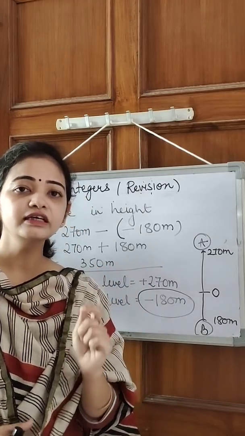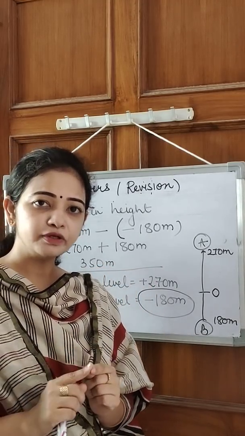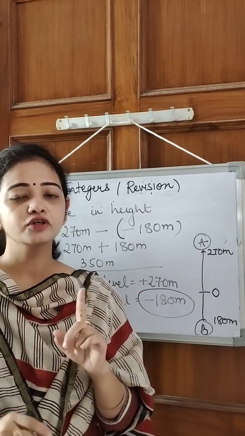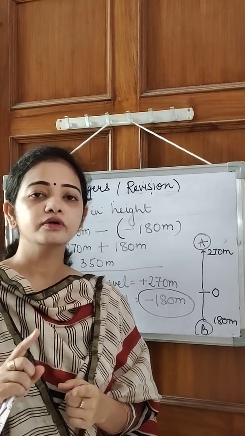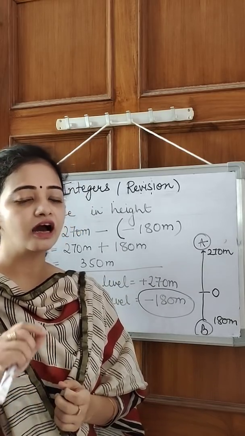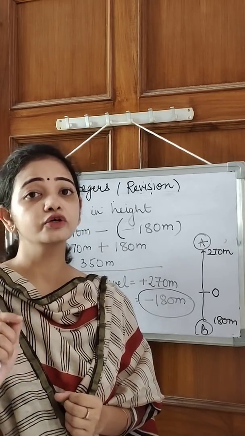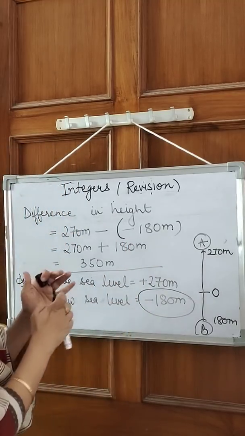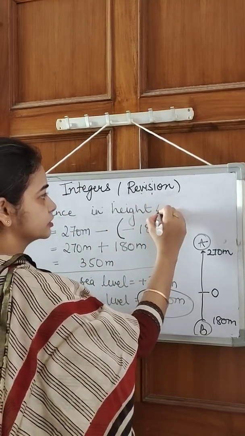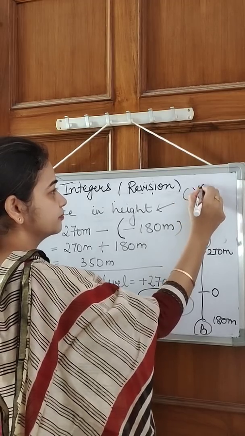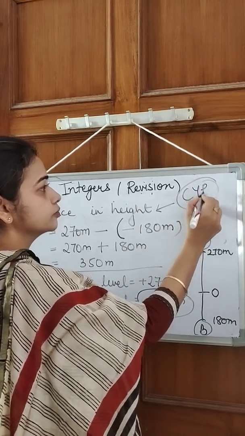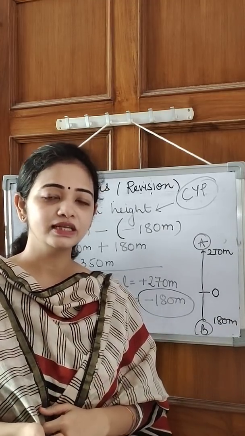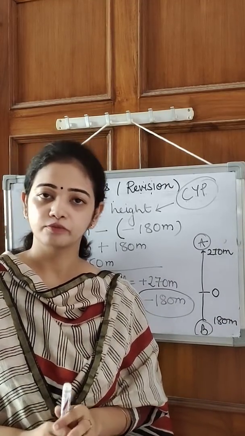So study accordingly. Once your chapter is over, you have objective type questions there which cover your mental math questions and your multiple choice questions, and after the chapter you have Check Your Progress also. This question I have taken from Check Your Progress, that is CYP. So do all the questions from Check Your Progress as well and prepare well for your exam. All the best.